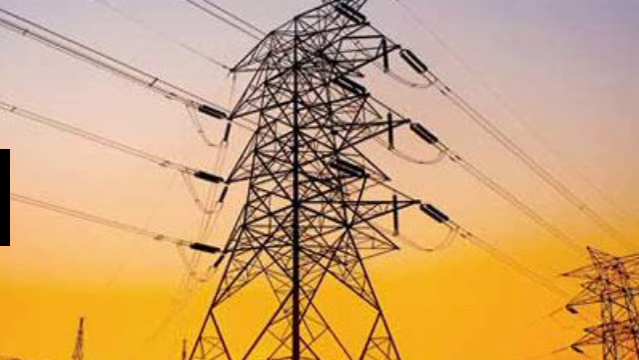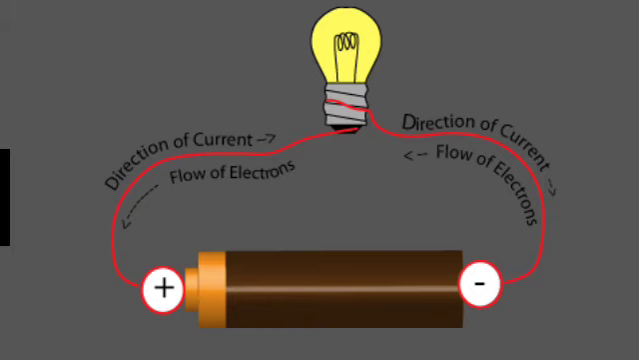1 volt is the potential difference between 2 points in a conductor carrying current when 1 joule of work is done to move a charge of 1 coulomb from one point to the other. The potential difference is measured with the help of an instrument known as a voltmeter. The voltmeter is always connected in parallel across the points between which the potential difference is to be measured.